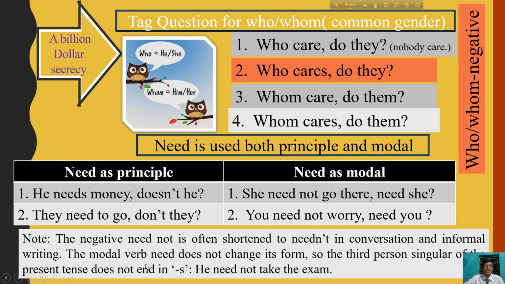The modal verb need does not change its form, so the third person singular of the present tense does not end in s, such as he need take the exam, not he needs to take the exam.